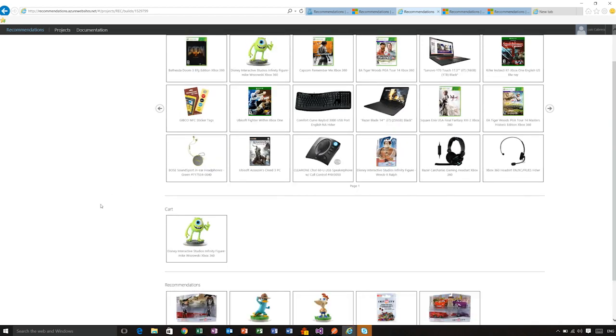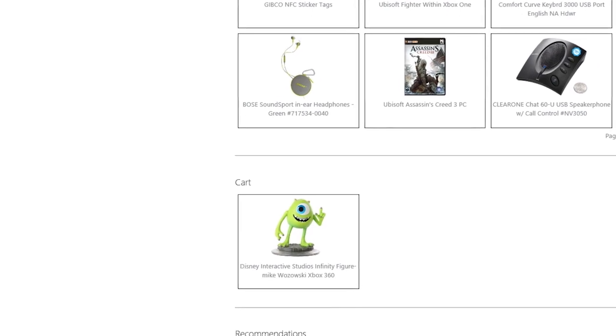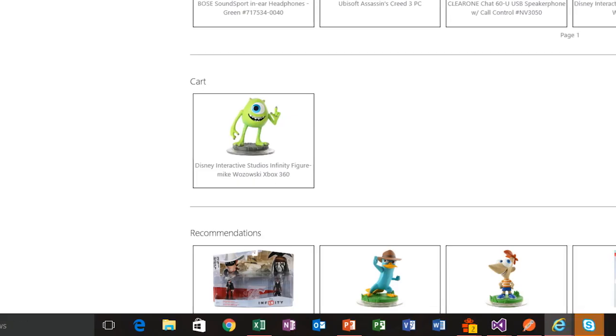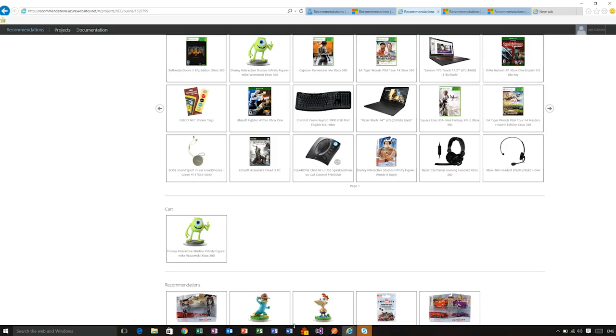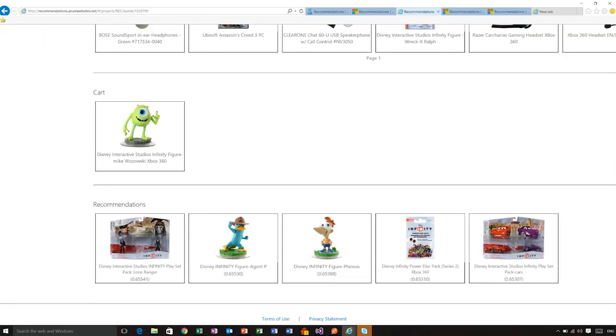But when you select an item, you will be able to see the recommendations for that item. So in this case, we have Mike Wazowski, the Infinity figure, and you can see the recommendations for that item. Right here are other Infinity figures, which makes sense. If a child buys this item, they may want to buy the other ones as well.